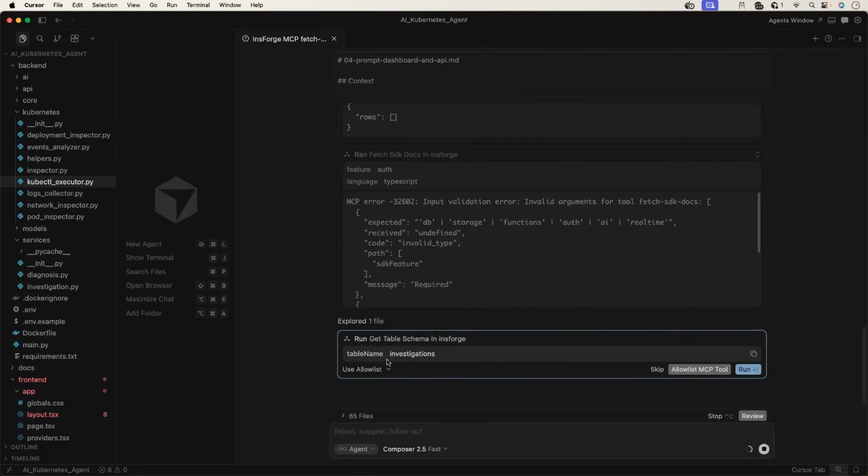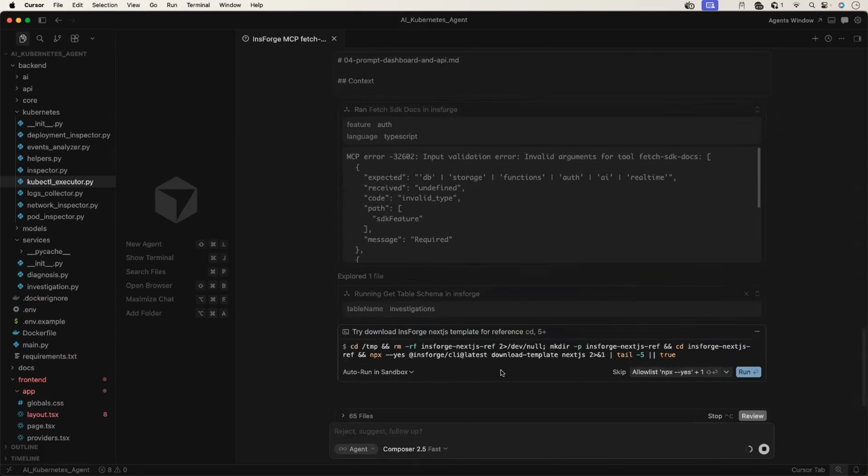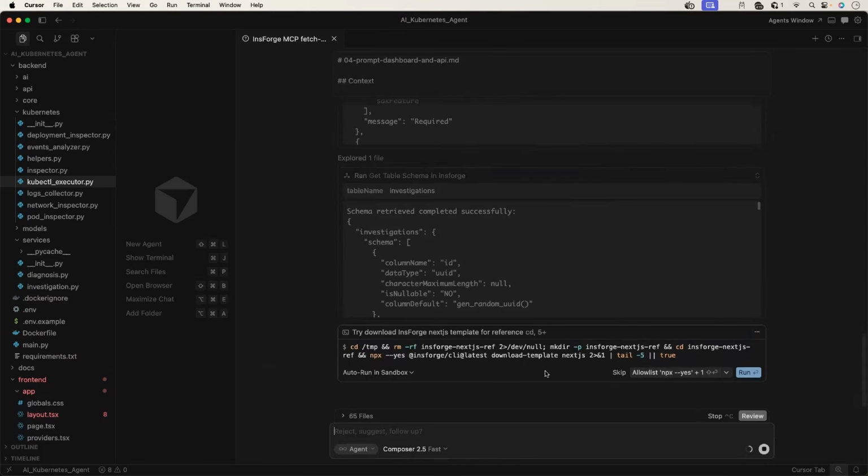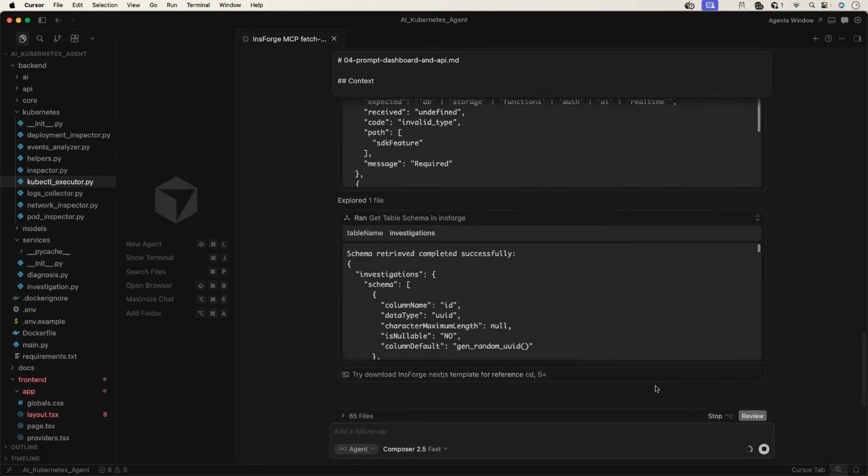Using MCP, it gets the information from InSforge documentation and it creates a query and creates the table within the database. So that's the reason why the implementation becomes fast. As a man in the middle, if you're providing the queries that are required, then you have to search for the queries or you have to ask AI for the queries. And every time you have to verify if the relevant information is created within the database. Same is with storage. Same is with authentication and authorization as well.